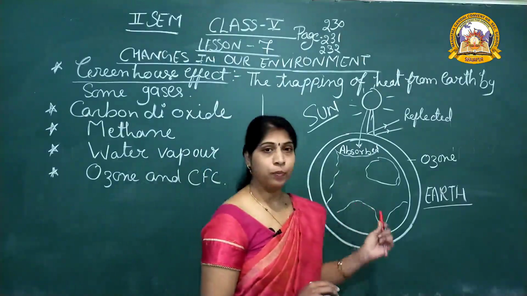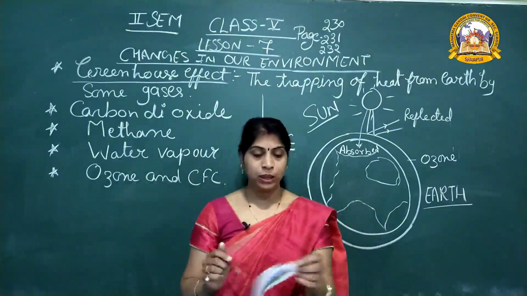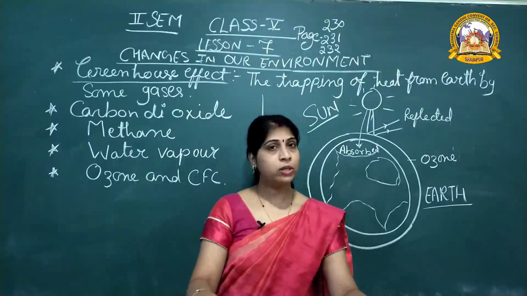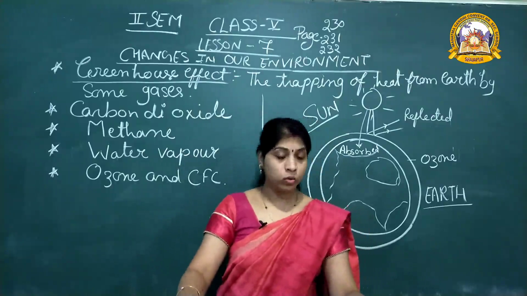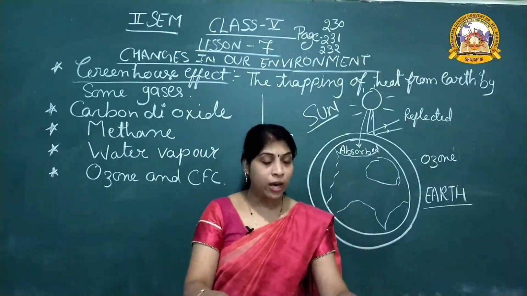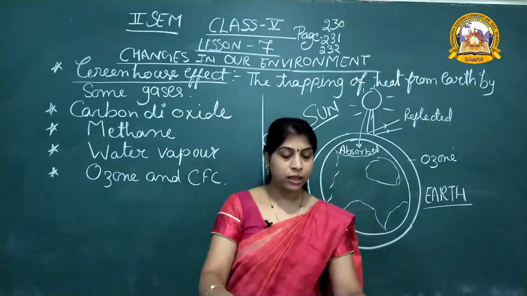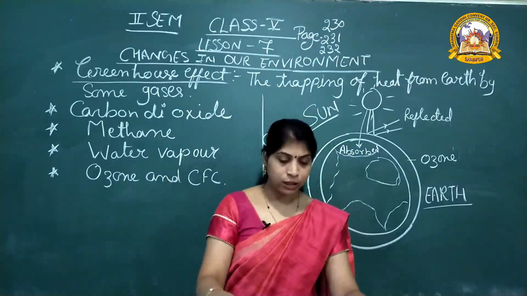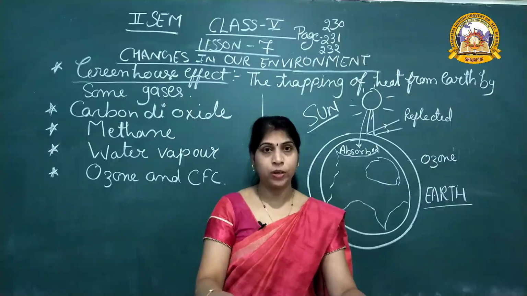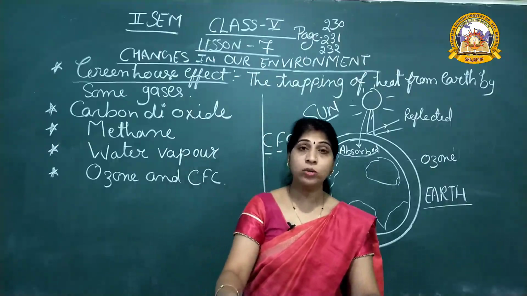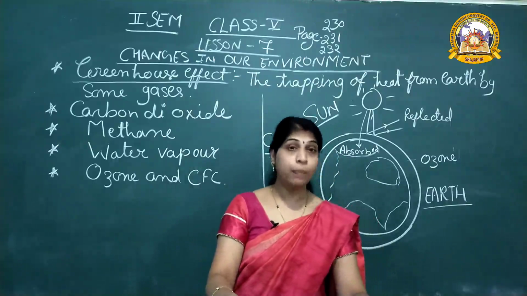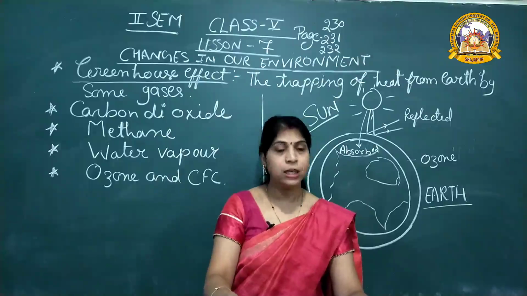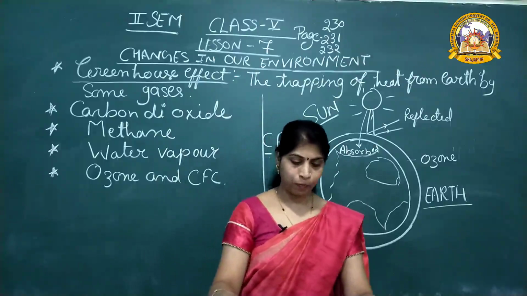Understood everybody? Now everybody come to page number 232. Global warming. What is global warming? Greenhouse gases in the atmosphere trap the heat of the sun and there is a rise in temperature on the earth. This is called global warming.